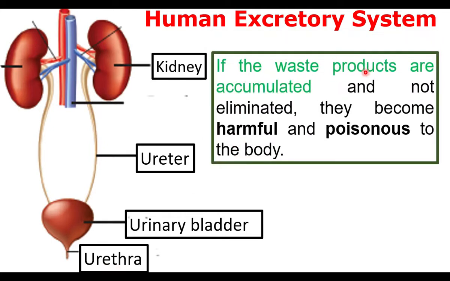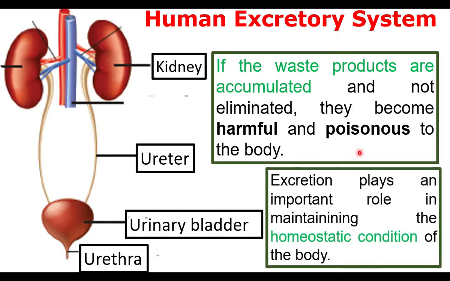If the waste products are accumulated, that means they are not eliminated, they become harmful and poisonous to the body. So they should be sent out of the body. This work is done by the excretory system. Excretion plays an important role in maintaining the homeostatic condition of the body. Homeostatic condition means a balanced condition, internal equilibrium.